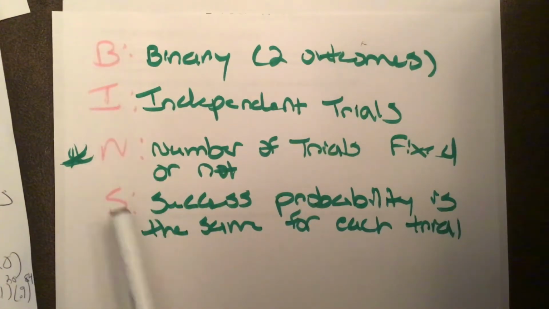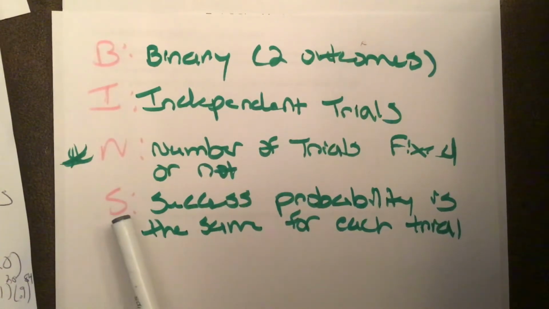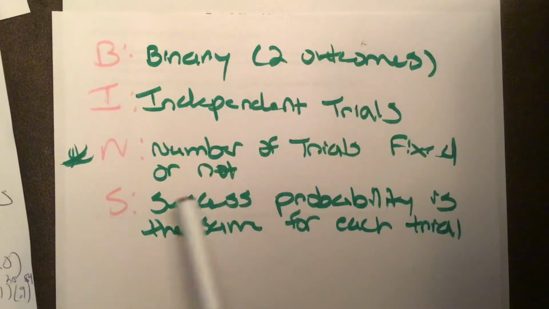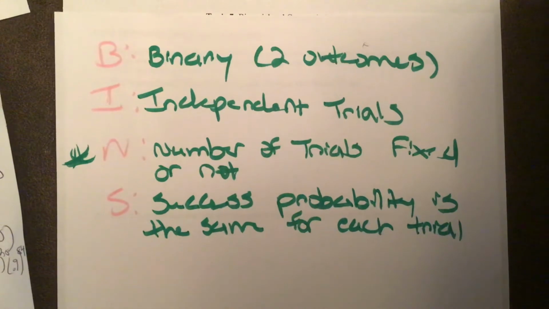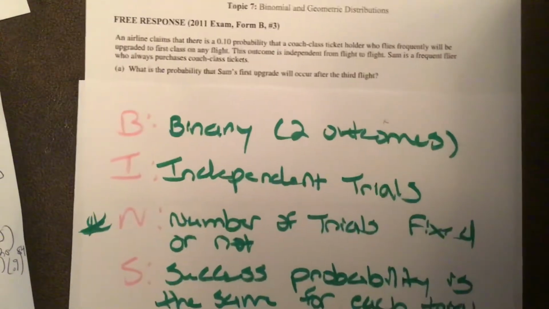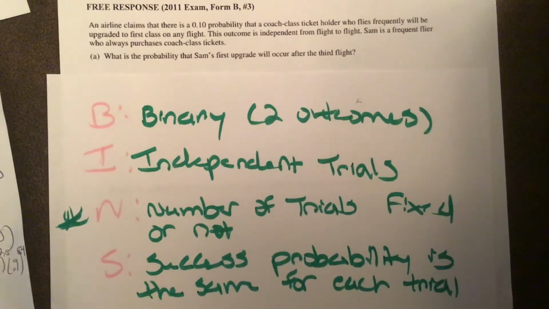These other three will always be true no matter what, if it's binomial or geometric. And then S stands for success probability is the same for each trial. So if when you take the AP test, you encounter a probability question and you're not really sure how to start it, go through the BINS checklist and see if it might be a binomial or geometric. So keeping that in mind, let's look at part A. What's the probability Sam's first upgrade will occur after the third flight? I'm just going to show you how we can go through the BINS with this.